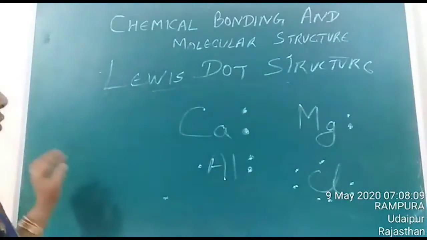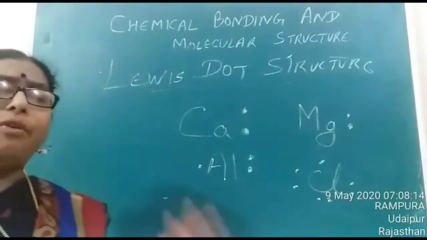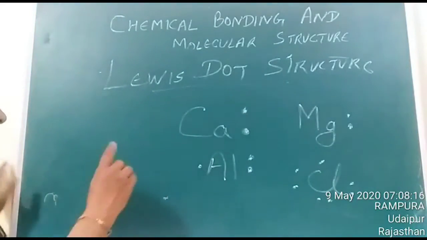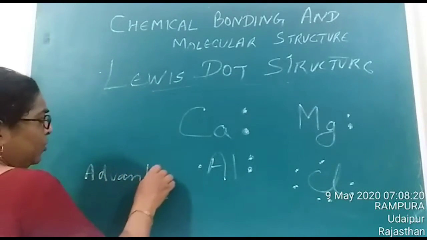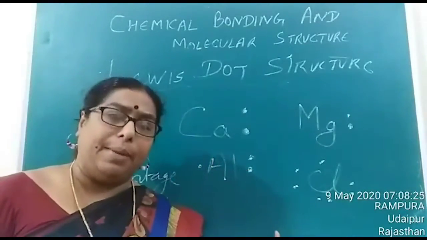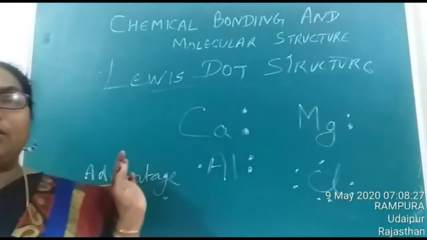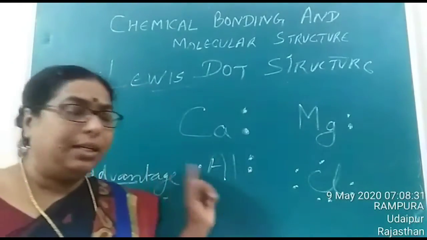So can you tell me what is the benefit of this Lewis dot structure? Or what is the advantage of Lewis dot structure? Children, the advantage is that Lewis dot structure helps us to calculate the valency of the element.